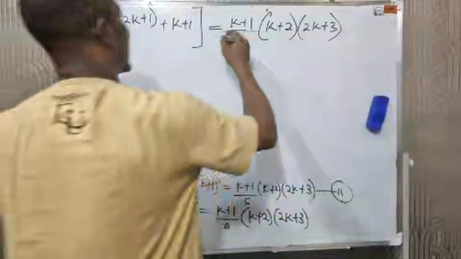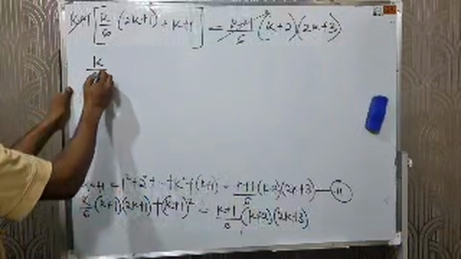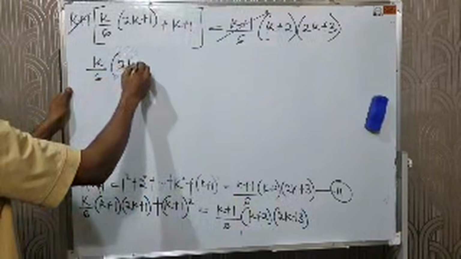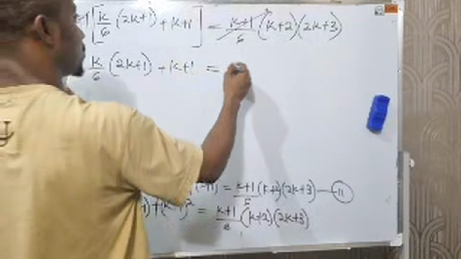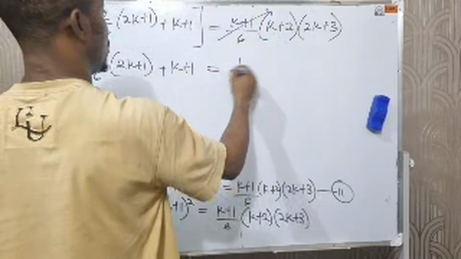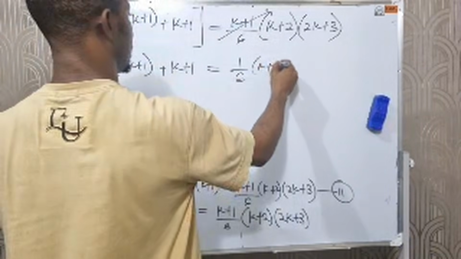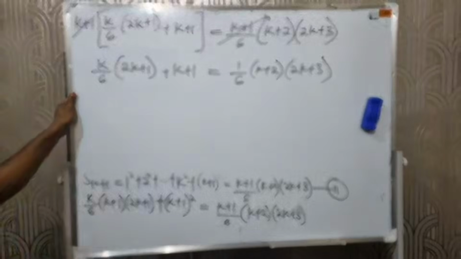k plus 1 can cancel k plus 1 from here. We are now left with k over 6 in brackets 2k plus 1 plus k plus 1, all equals 1 over 6 times k plus 2 times 2k plus 3. Are you there? And let's see what we are going to have at the end of the day. Let's multiply this out. k over 6 times 2k will give us 2k squared over 6.